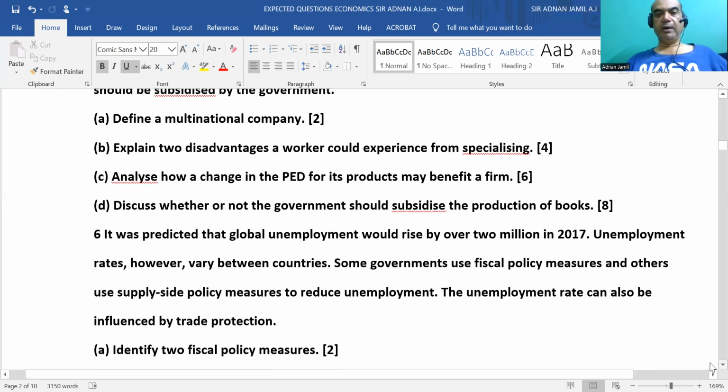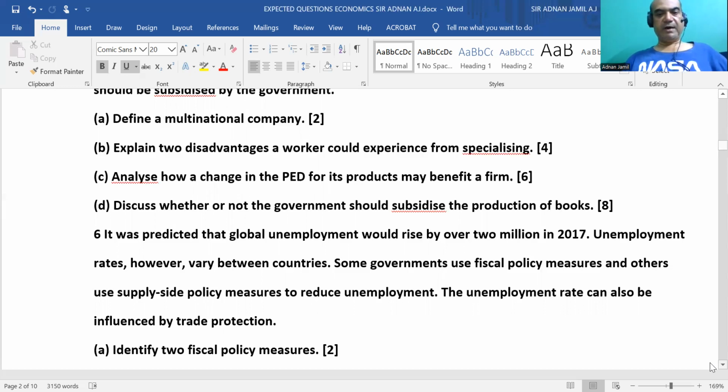Discuss whether or not the government should subsidize the production of books. They have given this question many times, production of books or subsidizing the transport system. So it can be anything. So this is also benefits, advantages of giving a subsidy, disadvantages of giving a subsidy. Disadvantage means that it can be a burden on the government as well.